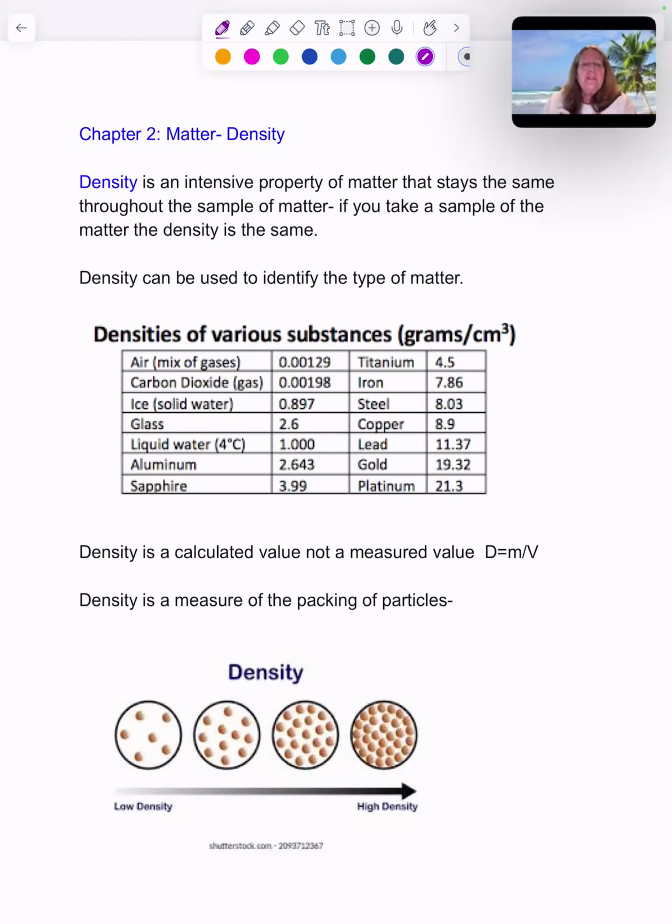So if we look at density here of some common substances, air being a mixture has a really low density. If we look at this chart, you can see gold has a very high density, a density of 19.32 grams per cubic centimeter. That's one of the ways that you can tell that gold is gold. It feels really heavy, or even platinum. Look at platinum at 21.3.